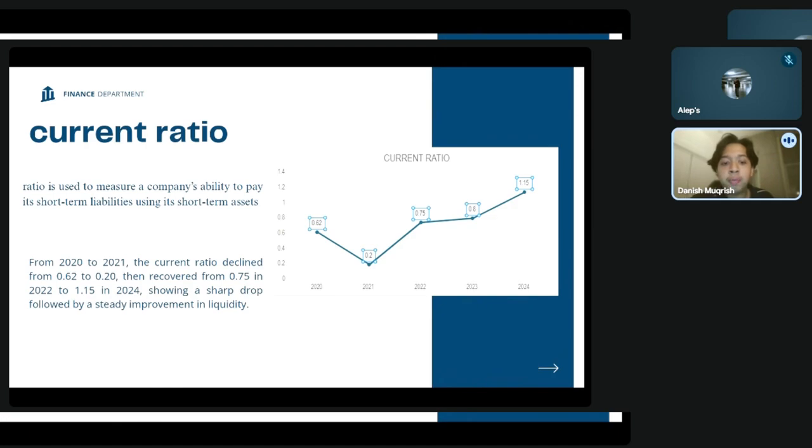In 2024, 1.15. This is a strong ability, with assets exceeding liabilities for the first time in this period.